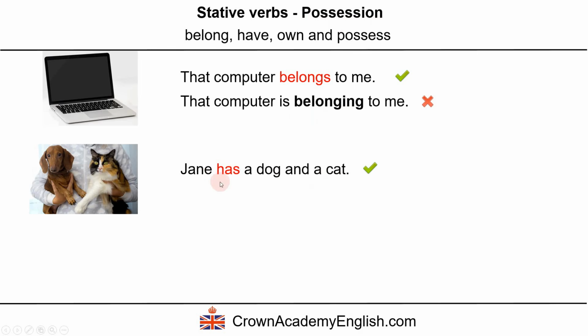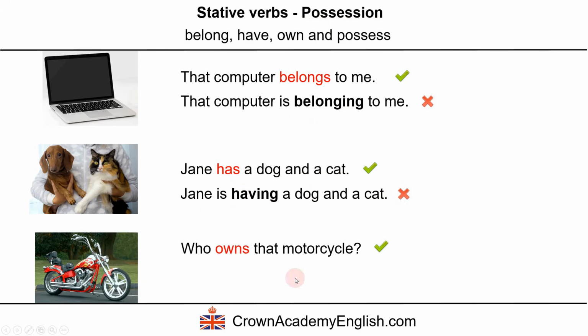So using the verb have for possession. But Jane is having a dog and a cat. This is wrong. Okay, so this is incorrect. Who owns that motorcycle? So here we are using the question form of the verb own in the present simple. And this is correct. But this is wrong.